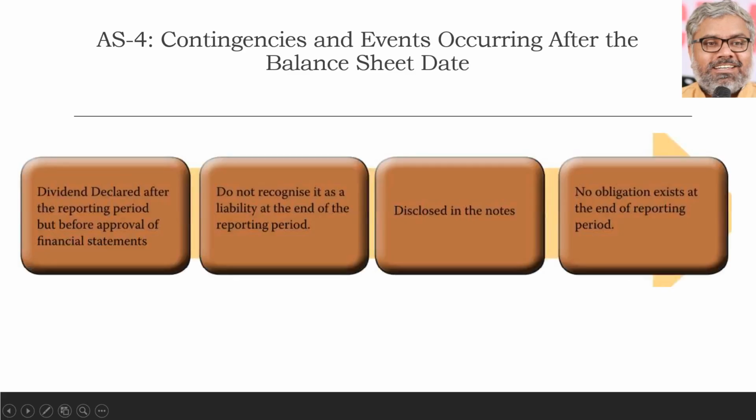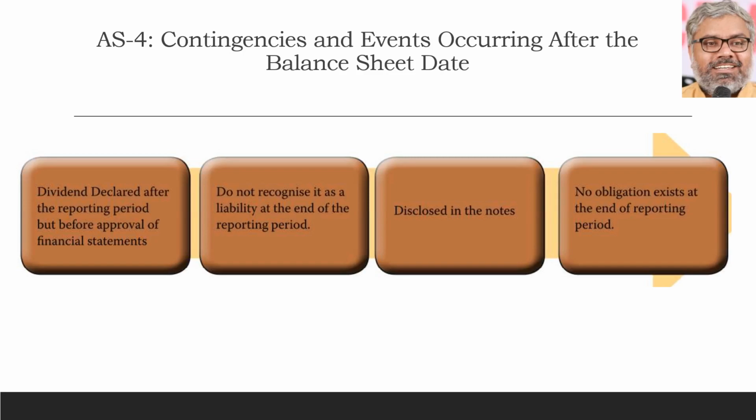Then there is a special case here. What about dividends which are declared after the balance sheet date but before the approval of financial statements? Will that become an adjusting event? No, it will not be an adjusting event. It should not be recognized as a liability at the end of the reporting period, and should be only disclosed in the notes because no obligation existed at the end of the reporting period. The obligation came into the picture only when the dividend was declared, after the reporting period had ended. Just because it has happened between the balance sheet date and the approval date, it should not become an adjusting event.